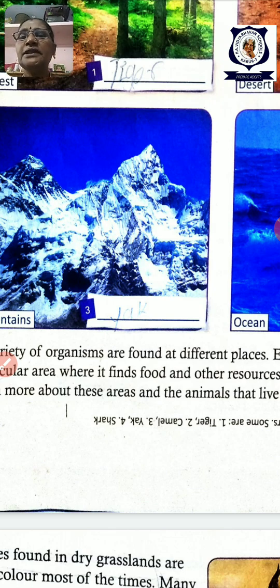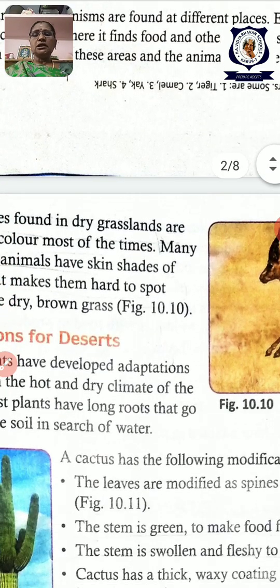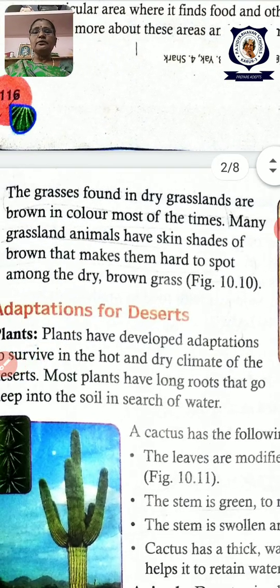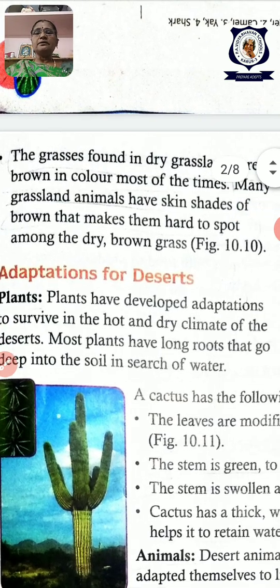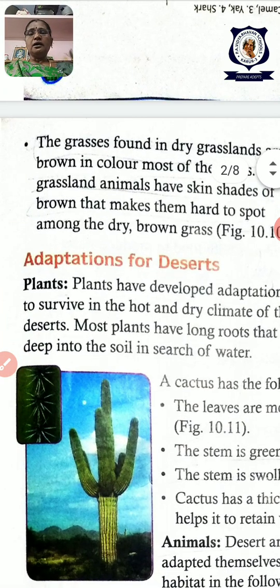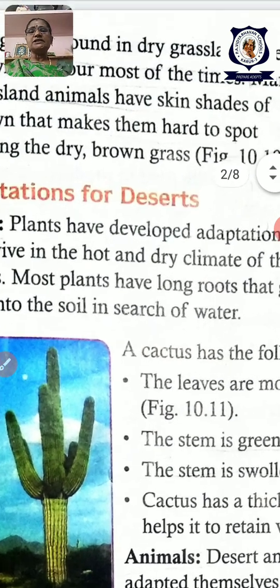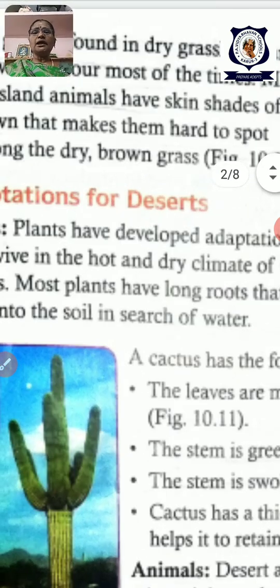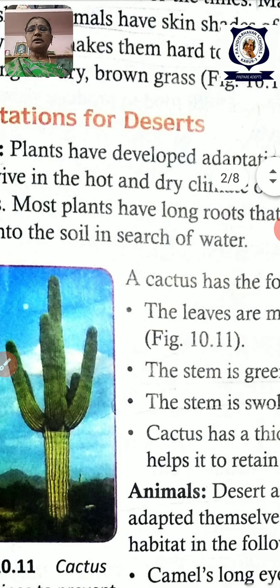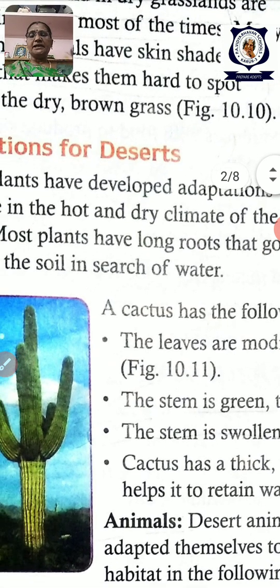Okay, children, the desert adaptation. How do the desert living animals live? They live in the sandy surrounding area, because the desert is full of sand. And how is the climate? The climate is hot and dry.